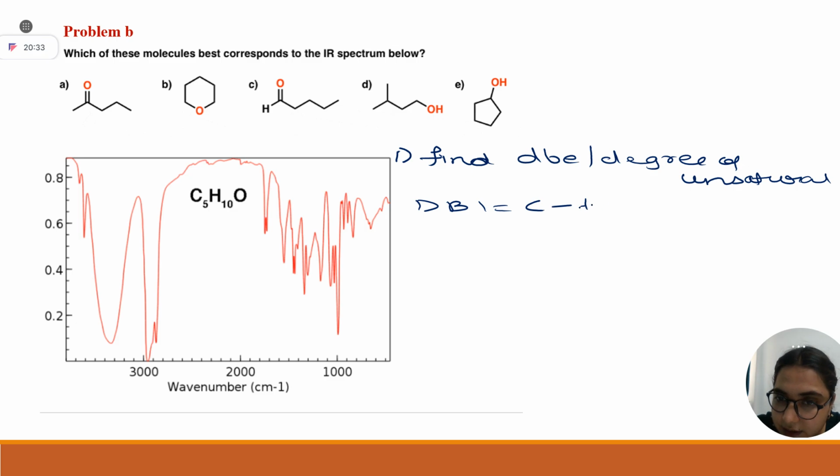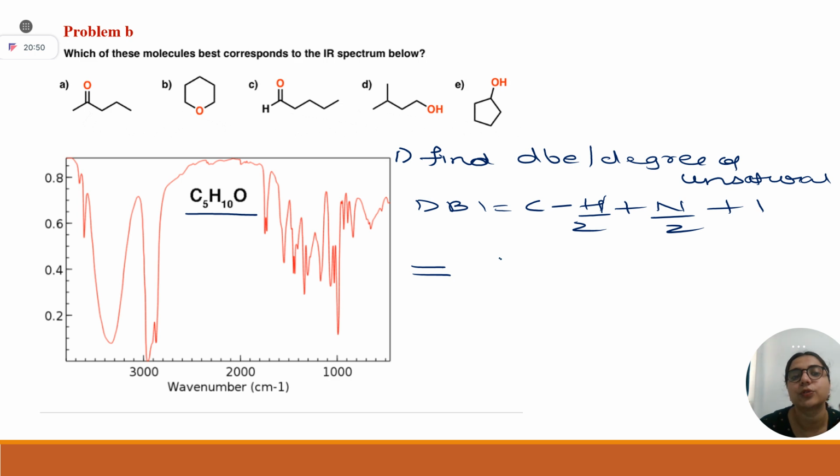That is C minus H by 2 plus N by 2 plus 1. Here, monovalent atoms can also be there. Now, can anyone tell me by using this formula what is the double bond index of C5H10O? C means number of carbons, H means number of hydrogens, N means number of nitrogens, plus 1. Now don't ask me, ma'am, number of oxygen, it doesn't come in the formula.